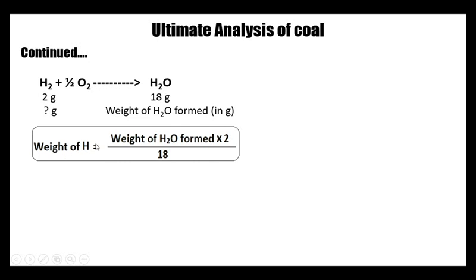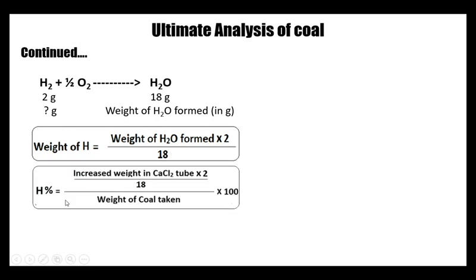Therefore, if you cross multiply, weight of hydrogen is equal to weight of water formed into 2, where 2 is the molecular weight of hydrogen, divided by the molecular weight of water. Now, percentage of hydrogen is equal to weight of hydrogen by weight of coal taken for the test into 100.